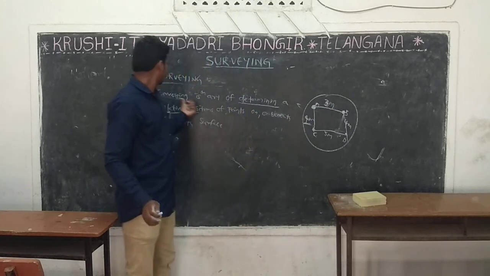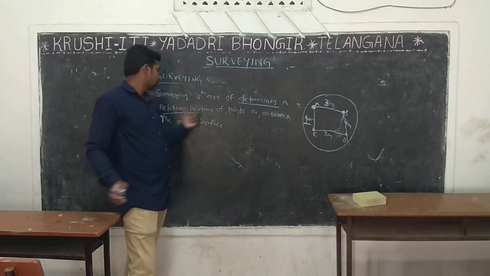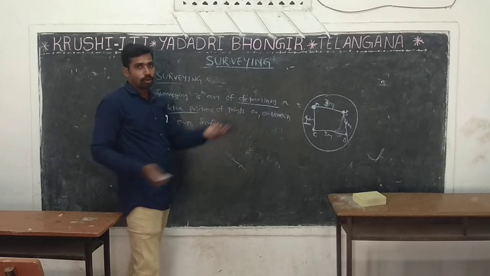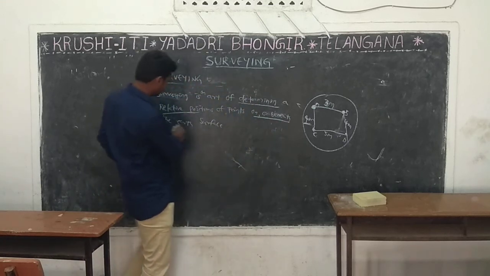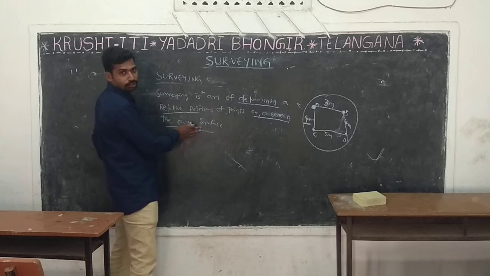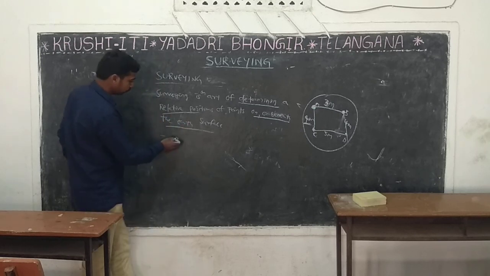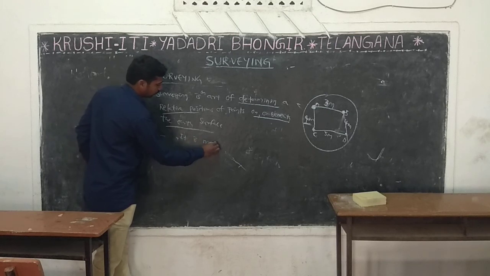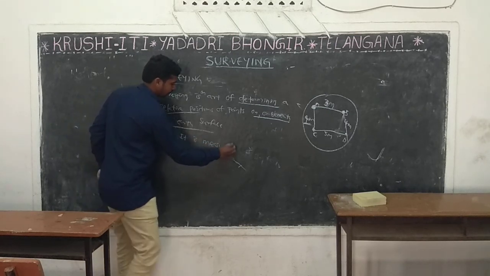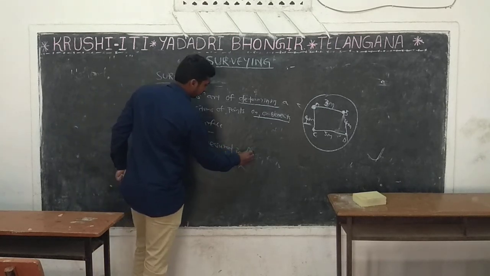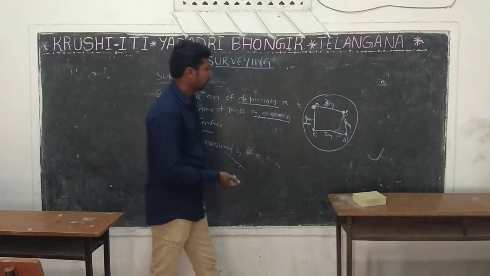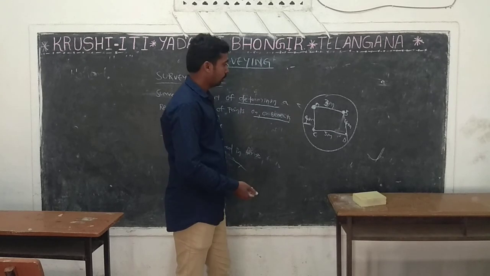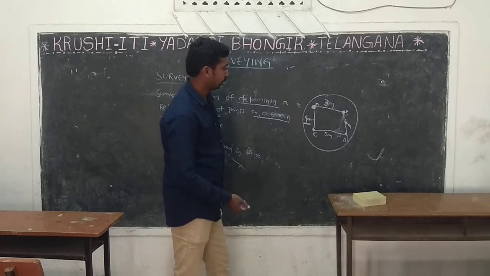Surveying is an art of determining the relative positions of points on or beneath the earth surface. It is measured in the horizontal plane. We are determining the distances.